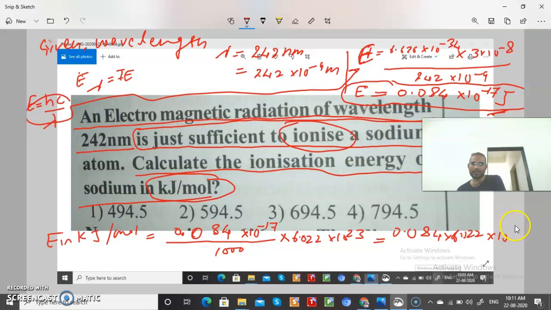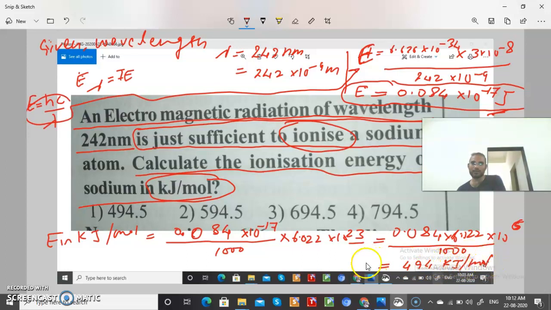It will come 10 power 6, and then divided by 1000. If you simplify this again, it is coming 494 kilojoule per mole.